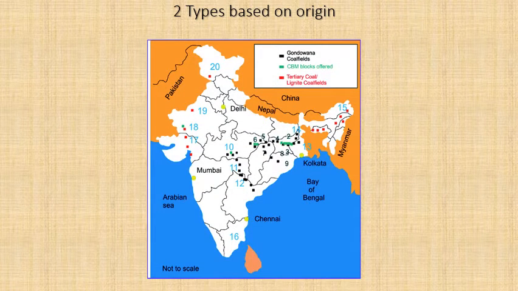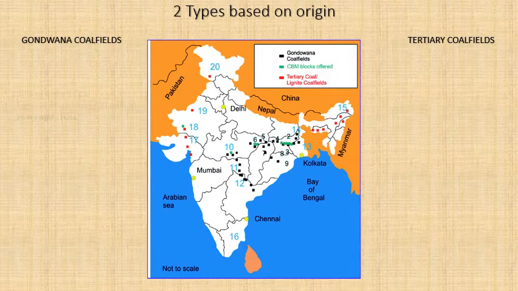Based on origin, based on when it was formed, the age at which it was formed, we can divide it into two parts. The black areas marked is one part, and the red areas marked is another part. So the black portions marked is Gondwana field, and the red is tertiary coalfields. So this is according to the age.